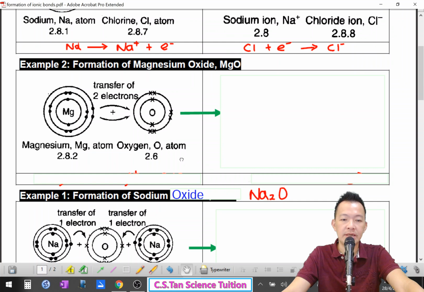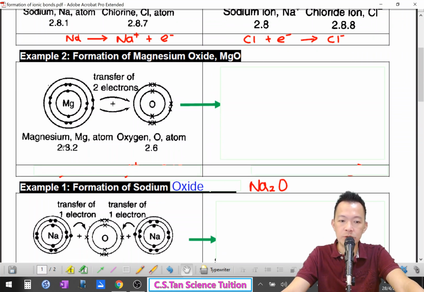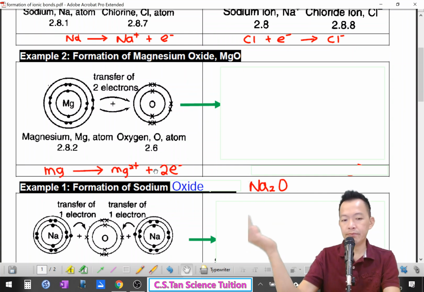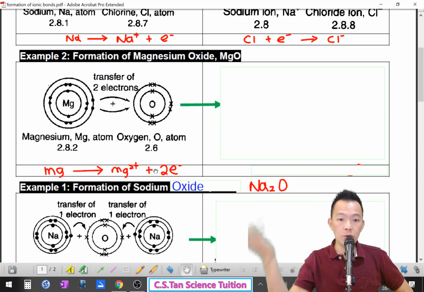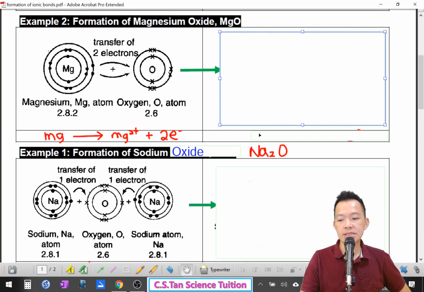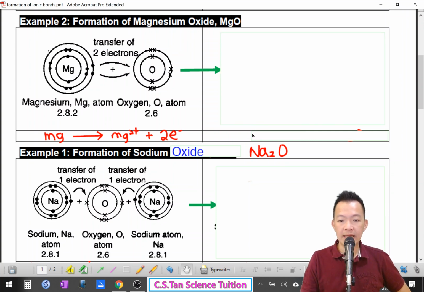Next, another example: formation of magnesium oxide. Magnesium 2.8.2 neutral but not stable, because of the 2. Oxygen 2.6 not stable. So how do they make themselves become stable? During the chemical reaction, magnesium loses 2 electrons and becomes magnesium 2+ ion. Magnesium 丢掉2粒的 electron 变成 magnesium 2+ 的离子. Okay, but what happened to the oxygen? Oxygen gains 2 electrons and finally becomes oxide. 它丢2粒, 它收2粒, 因为它要2粒, 你丢1粒它也不要.